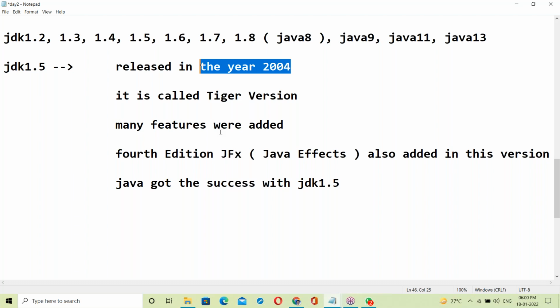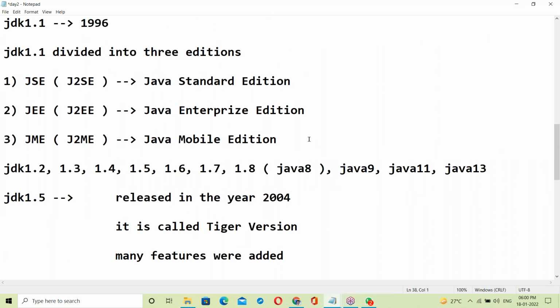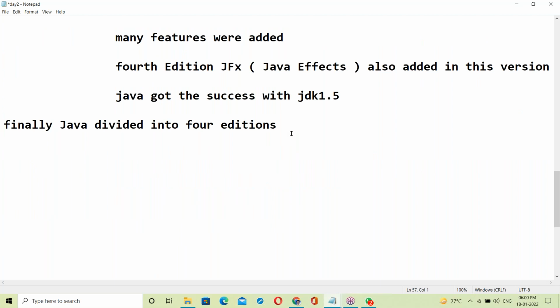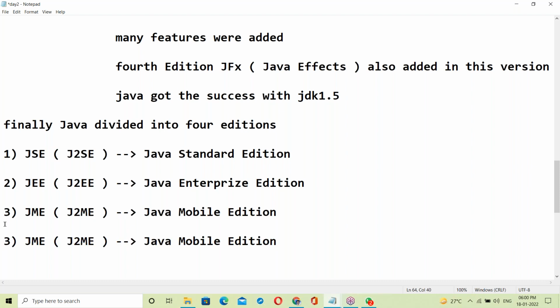Same thing happened with Java also. JDK 1.5 was released in the year 2004, right? So finally, Java was divided into four editions. These three plus one more, the fourth edition: FX. It is not called JFX, just simply FX. We get JavaFX here.